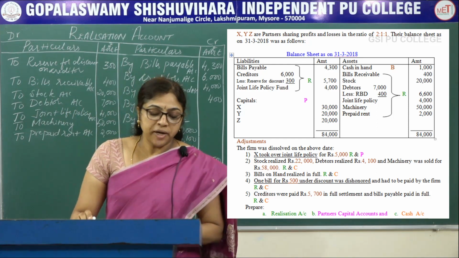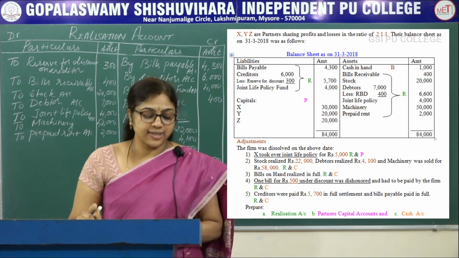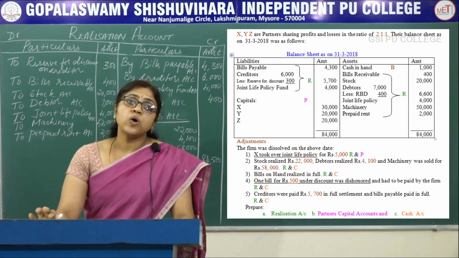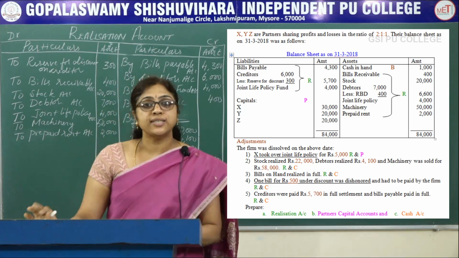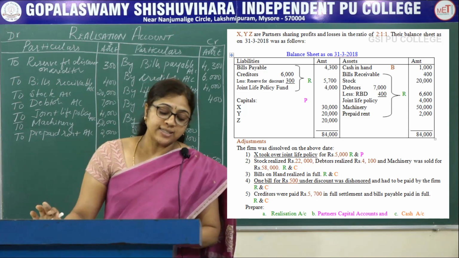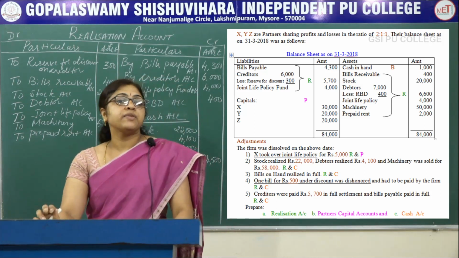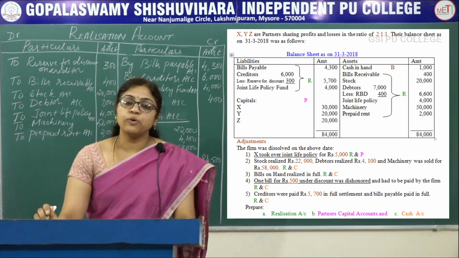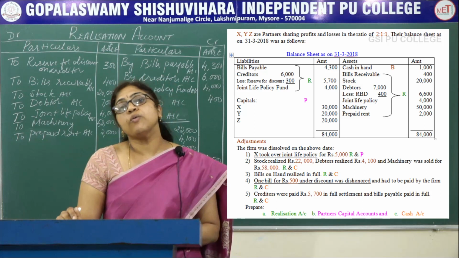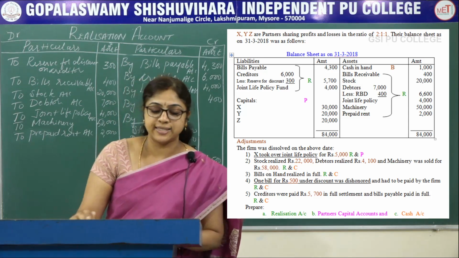Here the prepaid rent is there in the asset side, so it is assumed that prepaid rent was adjusted towards rent for the dissolution process period, hence no recovery is made from the landlord, therefore the prepaid rent was not taken along with the assets realized.